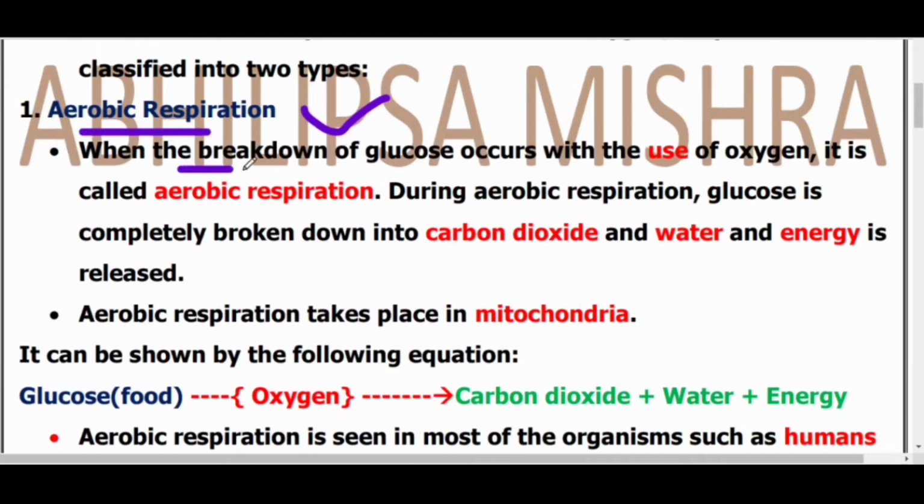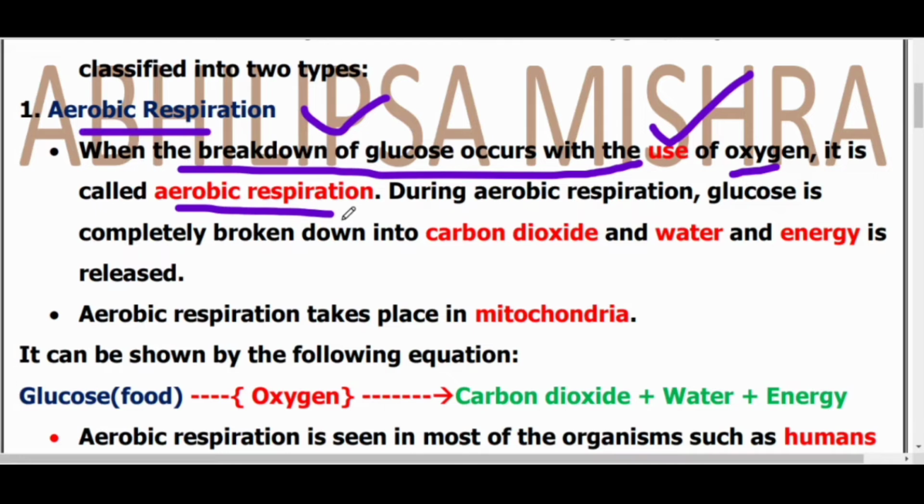When the breakdown of glucose occurs with the use of oxygen, it is called aerobic respiration. It is very simple. You need to remember that respiration has two types: one is aerobic, another is anaerobic. Aerobic respiration indicates the breakdown of food or glucose with the use of oxygen.